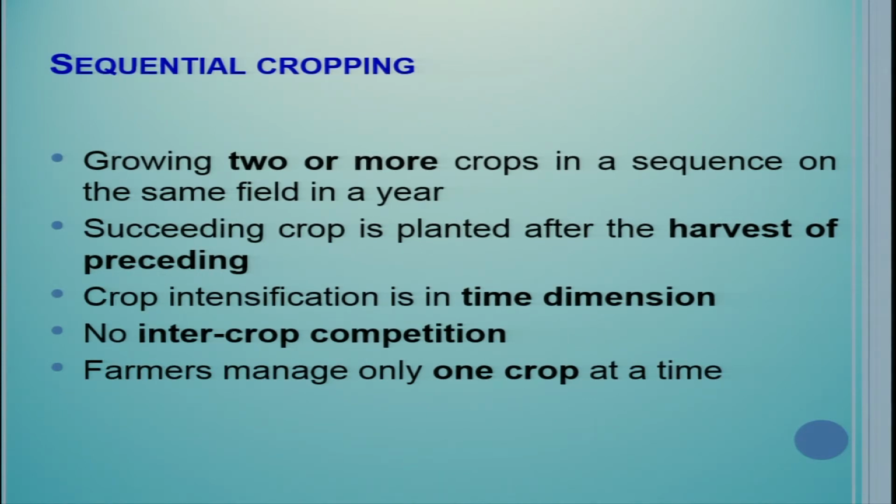There is no intercrop competition, because here there is no intercropping, and farmers manage only one crop at a time. This is the advantage of sequential cropping. But we are diversifying the system, because here you are not taking the same crop in the rotation. If you are taking two crops in sequence, they are of different nature.